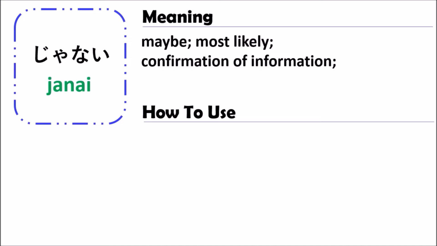This means when you use the grammar of JANAI, you want to confirm something, find some information that you are not sure about, about what happened. So you can use JANAI to talk with the person you are talking to, to confirm the information, whether it is true or not true.